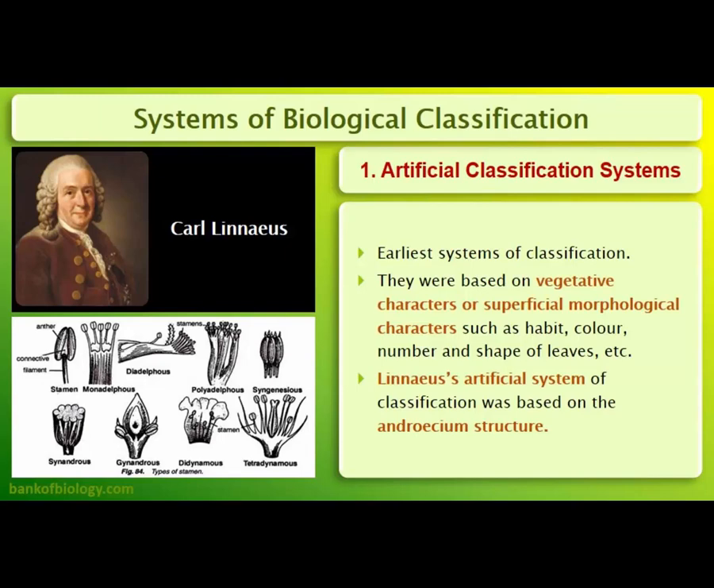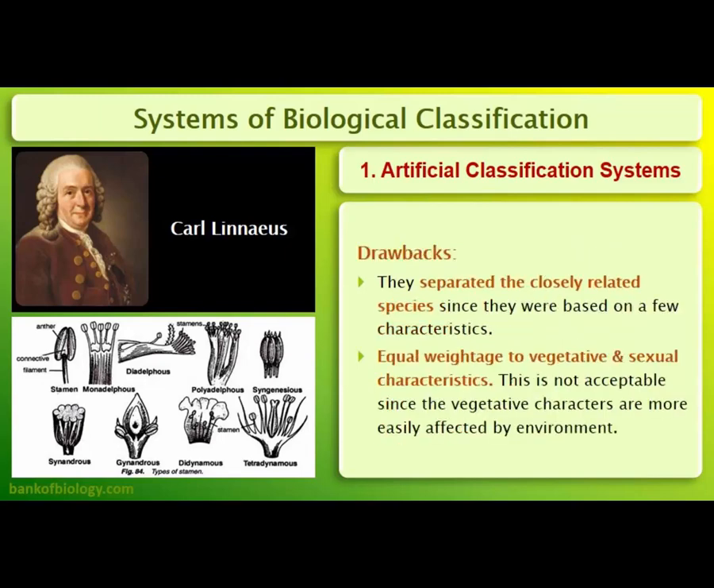Linnaeus actually did this type of classification of plants based upon the androecium structure, that is, the male part of the flower. There are some drawbacks of this classification system because closely related species are being separated because of their morphological dissimilarities. As equal weightage has been given to the vegetative and sexual characteristics, it is also very much wrong, because vegetative characters can change because of environmental influence, like the temperature or the daylight length can change the color of the flower, etc.